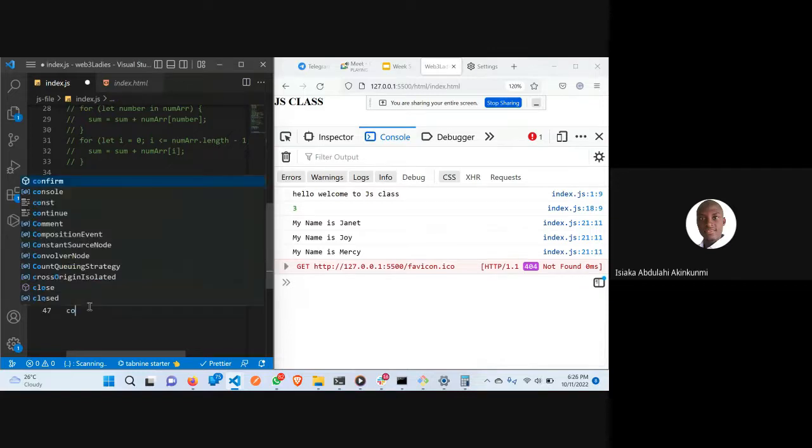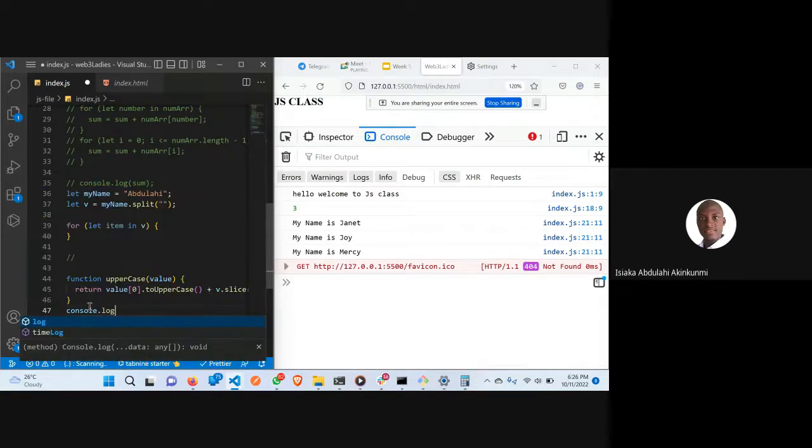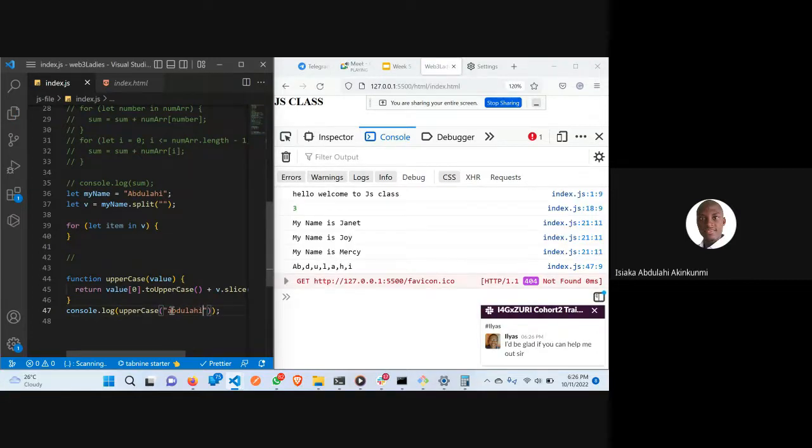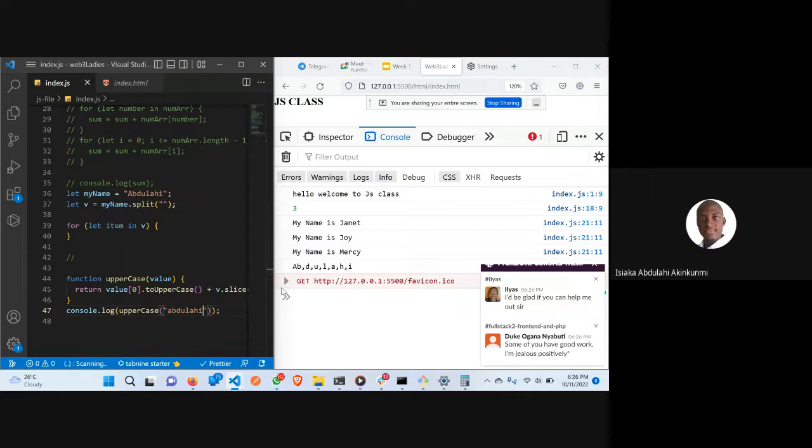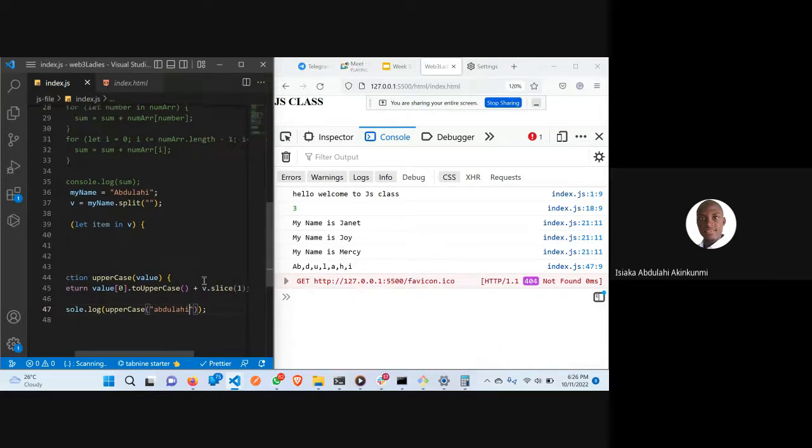Now, if I say console.log, now I want to call this function. I believe you have been taught how to call a function. I'm invoking this function. That's just another way. If I'm using a small letter like this, that's what we have. Now it's giving me the first letter here as this, but this is not how to do it. Normally, this is how we are going to do it.